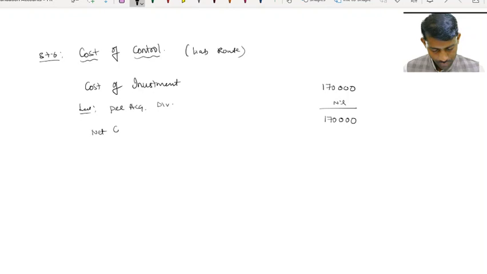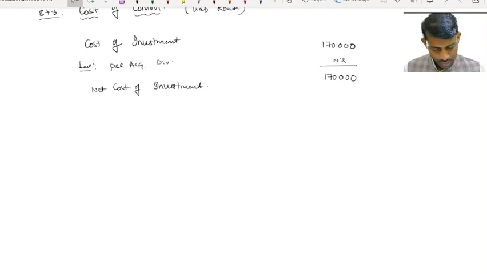Therefore, net cost of investment, less share of net assets.